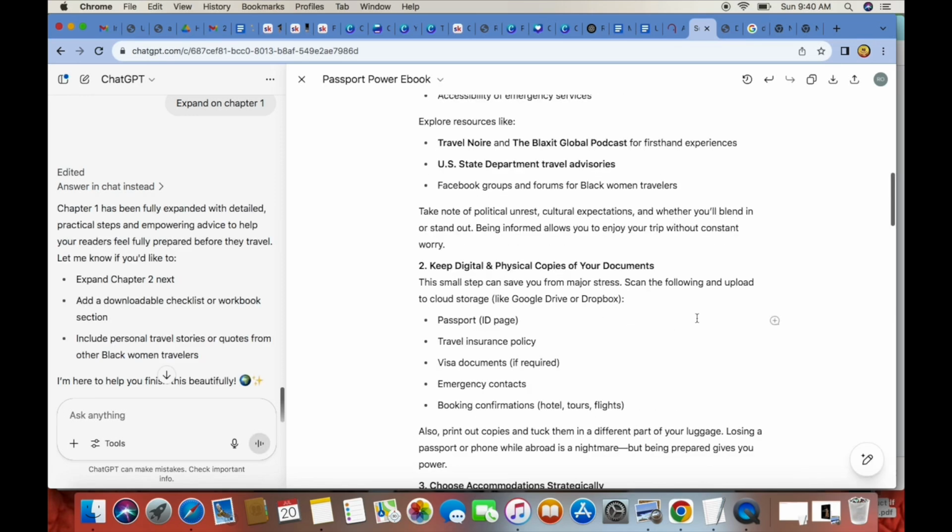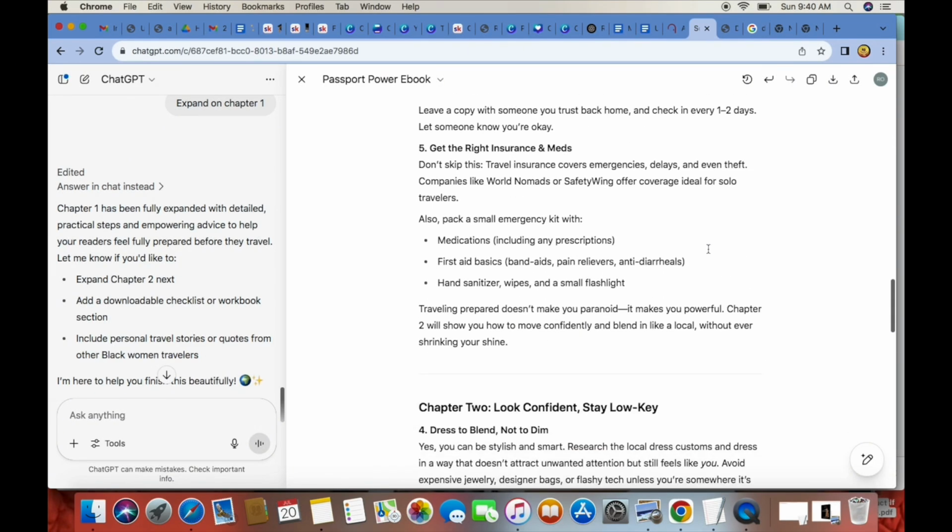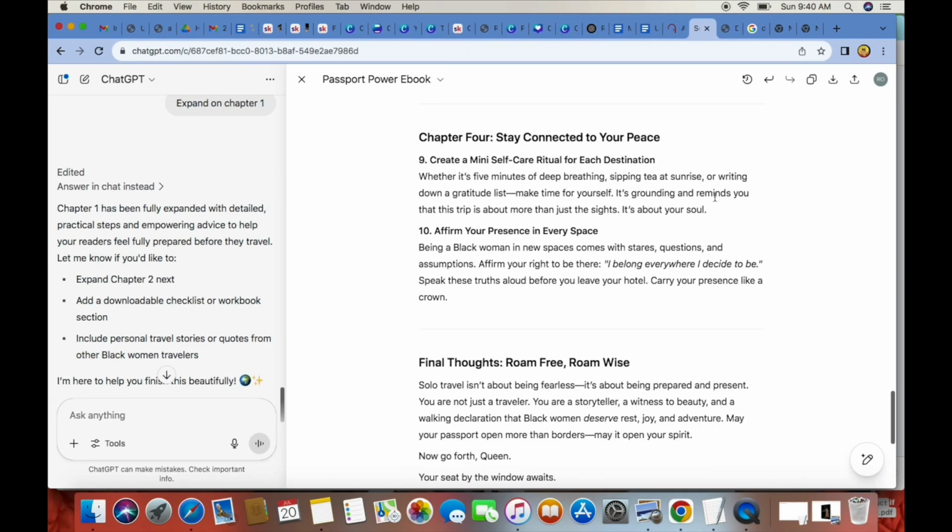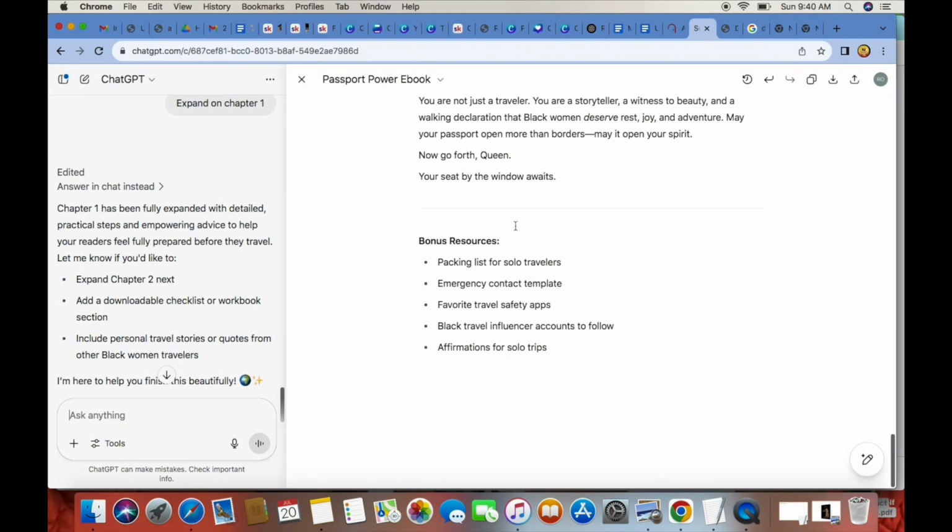Now the next step we want to do is to create a conclusion page. As you see, we have the meat of our ebook, and so now we want to ask Chat to include a conclusion and a call to action. So the next step we want to do is ask Chat to include a conclusion page and also a call to action. This is great for if you want your audience to take the next step.